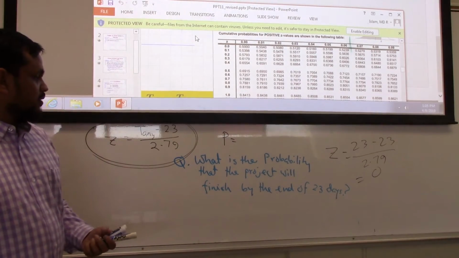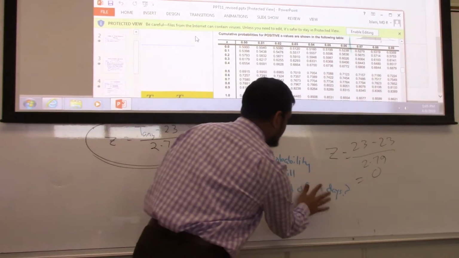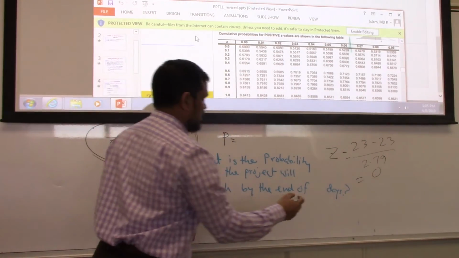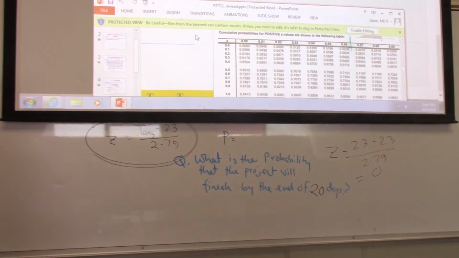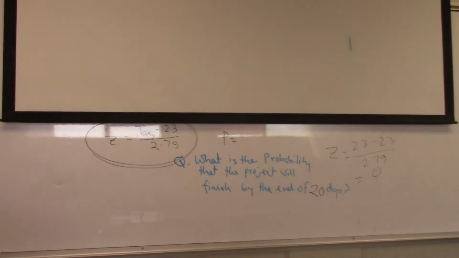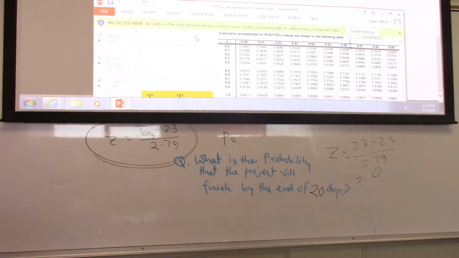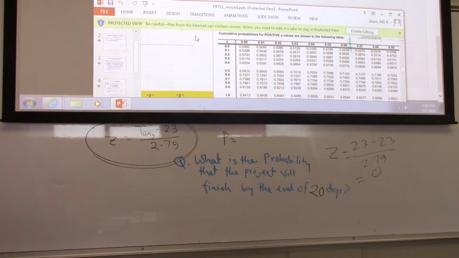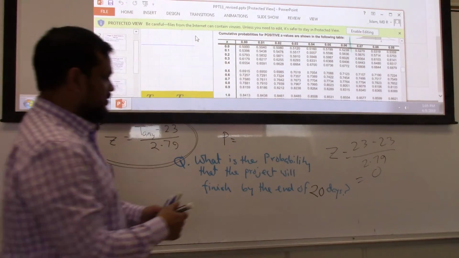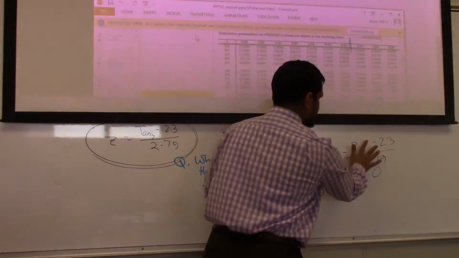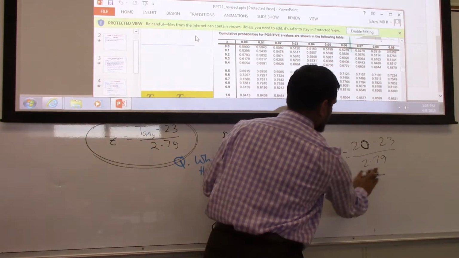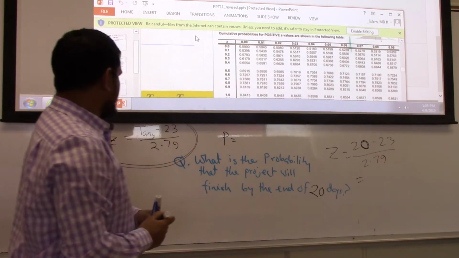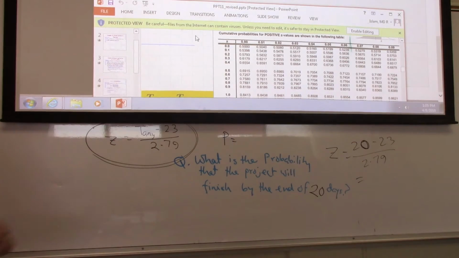Question number 2 is: what is the probability that the project will finish by the end of 20 days? What to do? Simply write here 20. We know the z function.